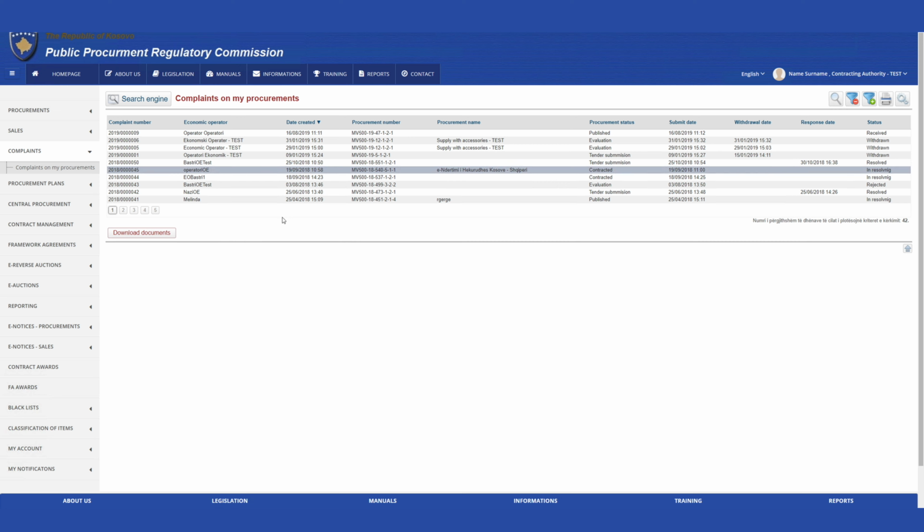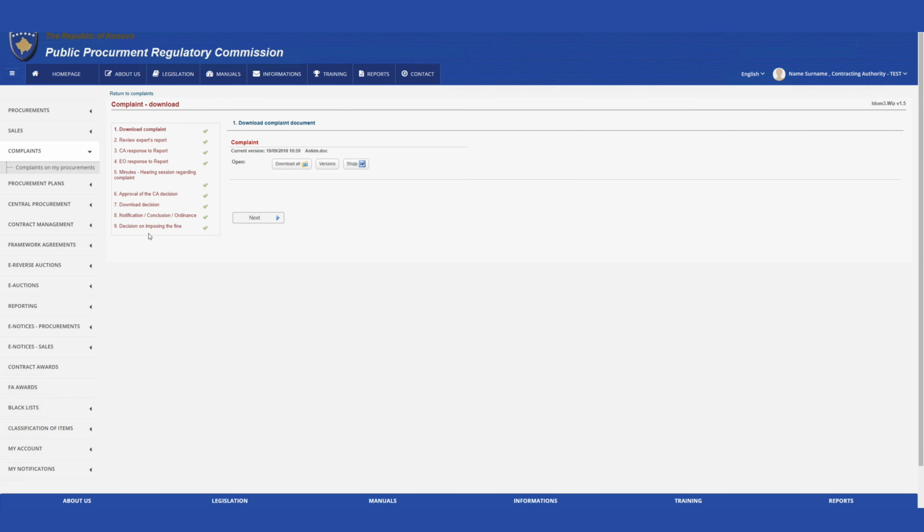Select one of the complaints and click on the Download Document button to open the Complaint Document Download window and download the complaint document and any other related information.